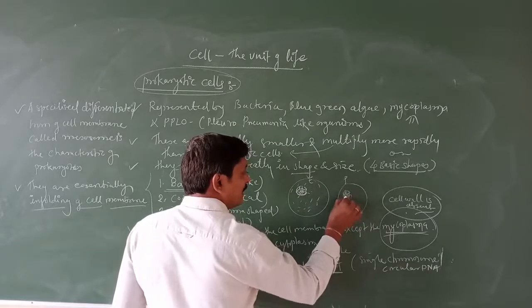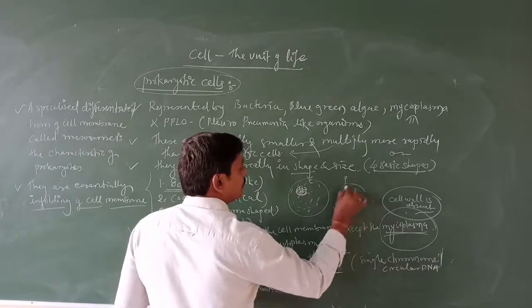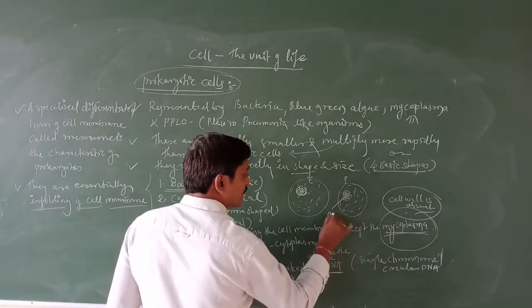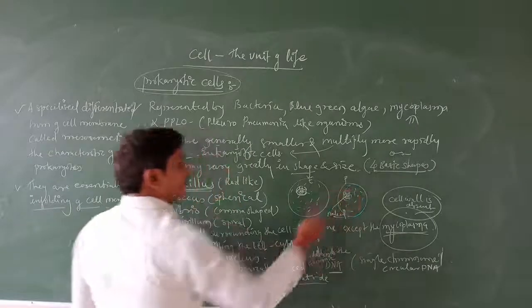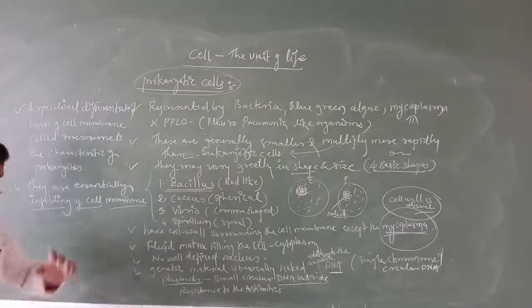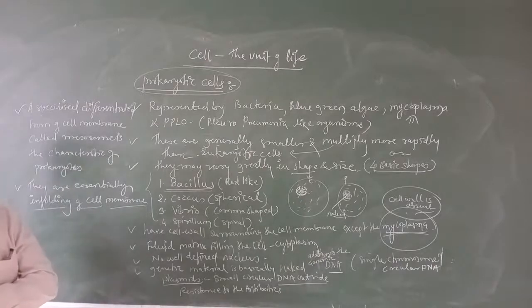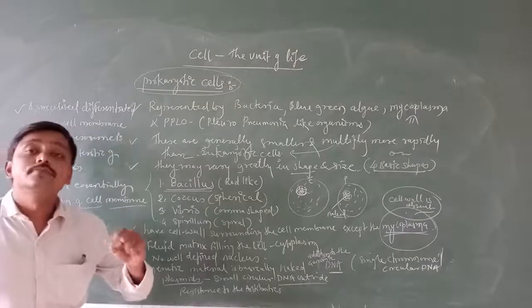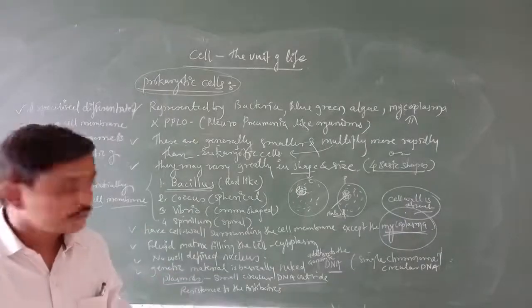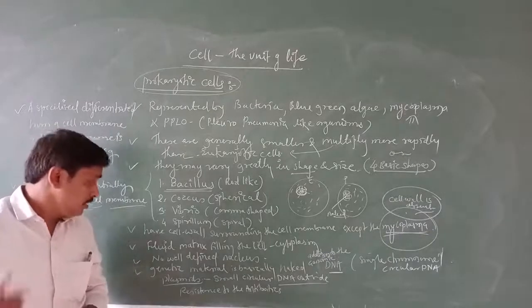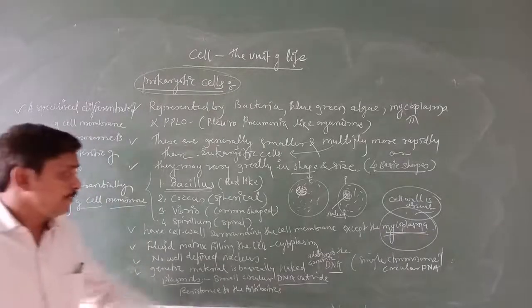You get the nucleus in the cytoplasm, not surrounded by any membrane, so we call this a naked genetic material. Why is it naked genetic material? Because we do not find a membrane-bound nucleus over here. In prokaryotes, there is no membrane-bound nucleus. That's why the genetic material is basically naked.